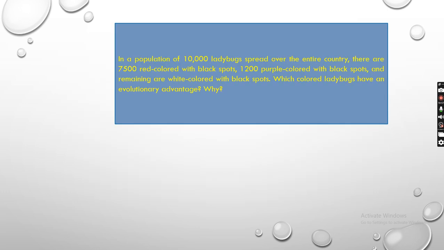Next one. In a population of 10,000 ladybugs spread over the entire country, there are 7,500 red-colored with black spots, 1,200 purple-colored with black spots, and remaining are white-colored with black spots. Which colored ladybugs have an evolutionary advantage and why? Evolutionary advantage किसका होता है?